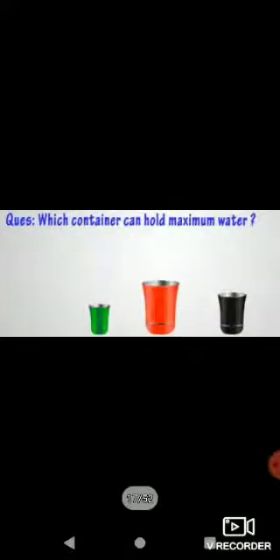Here, which container can hold maximum water? So here we have 3 same containers, but the sizes and the colors are different. We have to check which among these 3 can hold more water or maximum water among the 3. So it is the red one. So red container can hold maximum amount of water.